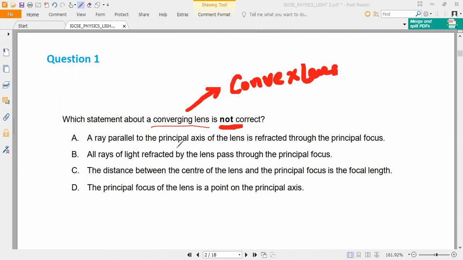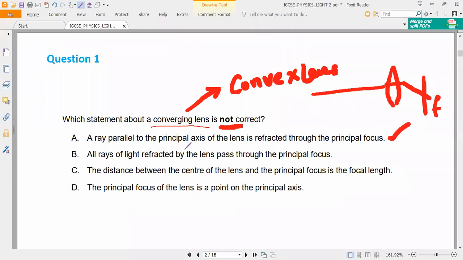Now read the first point. What they are saying is, a ray parallel to the principal axis of the lens is refracted to the principal focus. Right or wrong? Correct only, sir. Yes, a ray parallel to the principal axis will be refracted to the principal focus. Is it right or wrong? Correct, sir. Right.